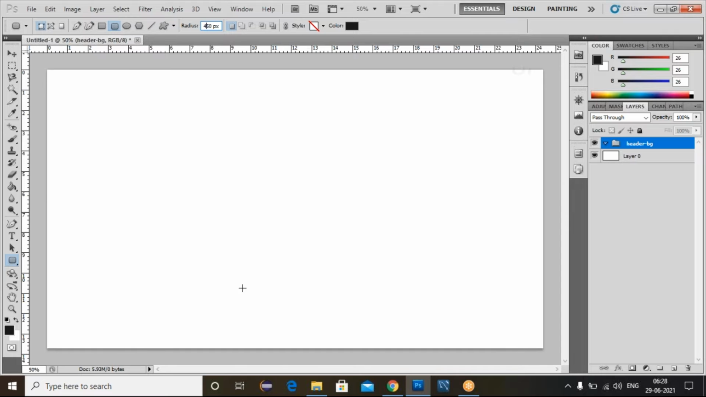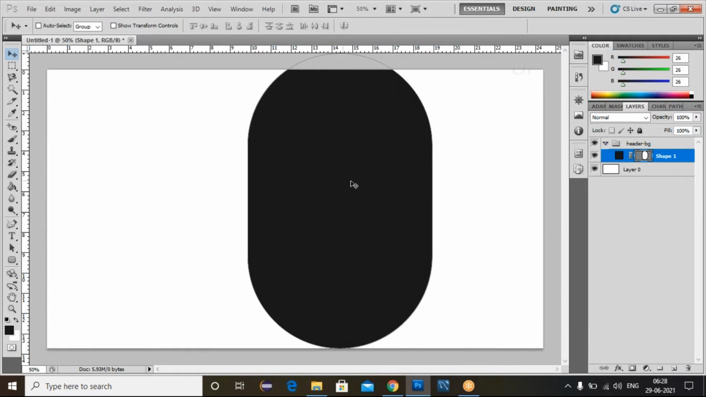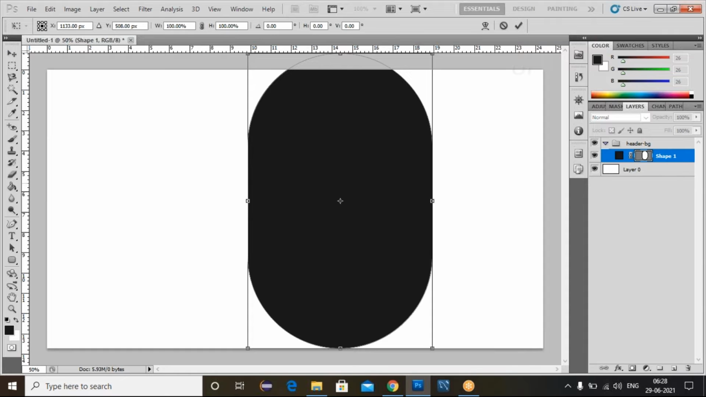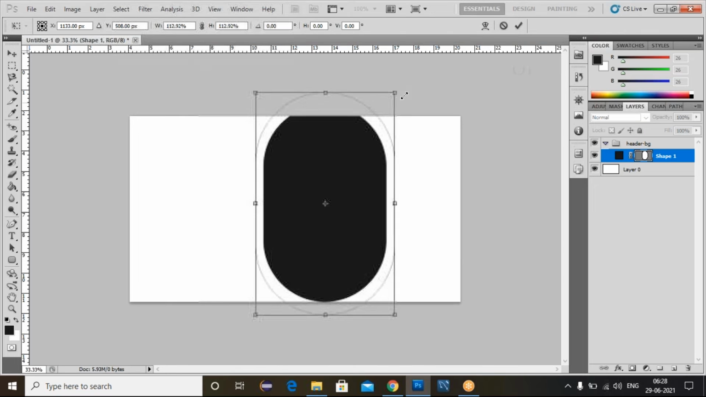For the shape, I use the Rounded Rectangle tool, and at the top I set the radius to 450, and I can draw this rounded rectangle. Now use the Move tool. Here I'll use Control T to transform and increase the size. Use Control minus to reduce the layer size.